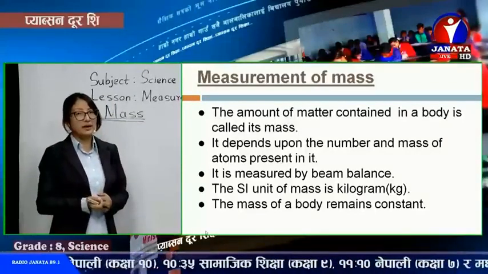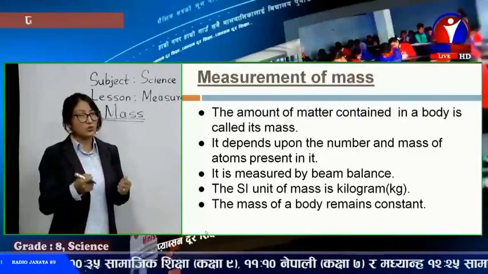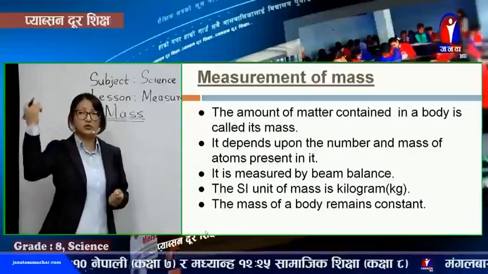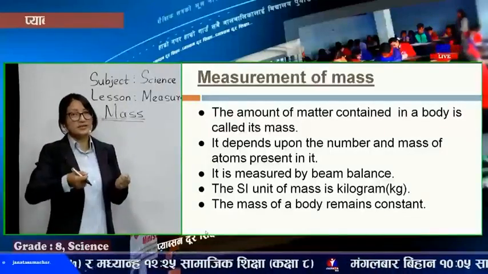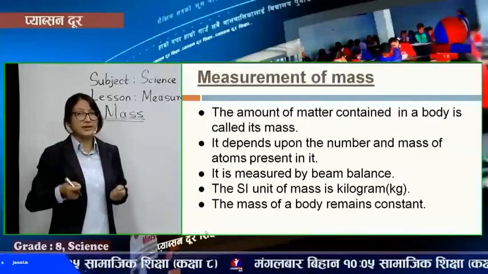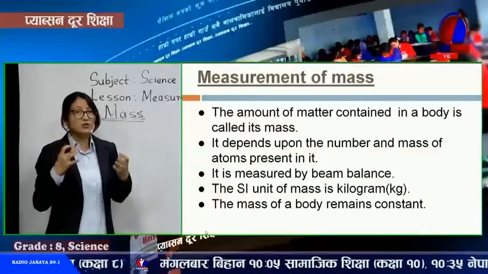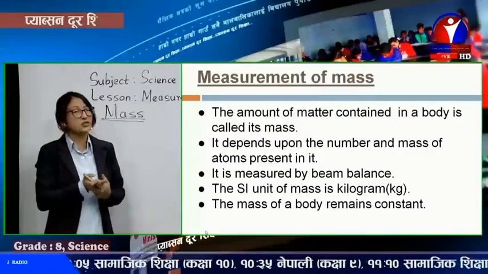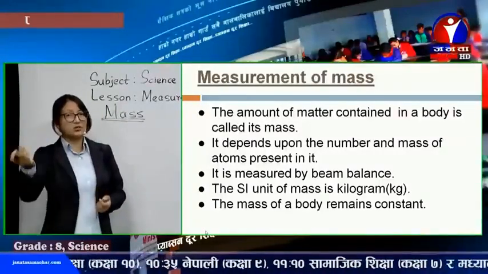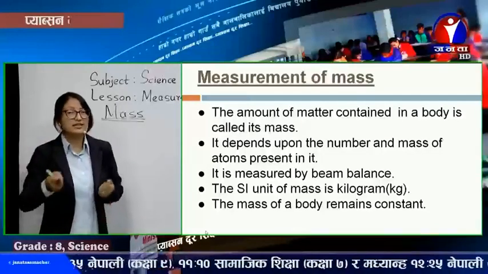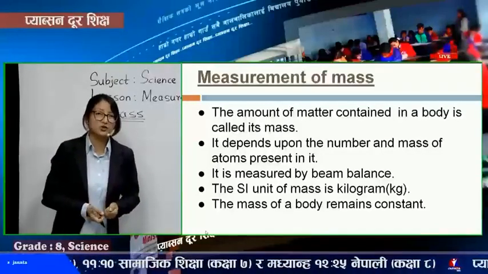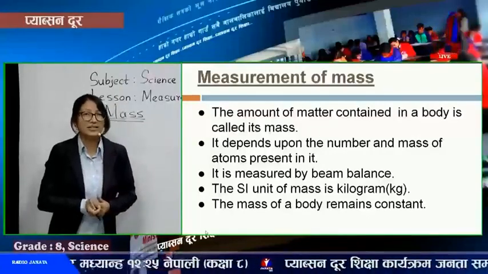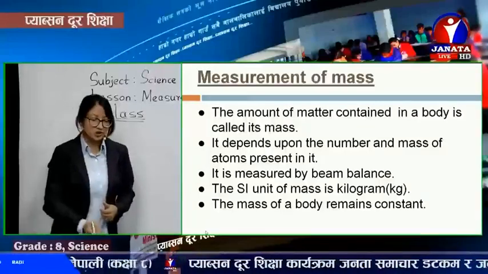Like you measure the mass, a kg of potatoes here, it's 1 kg. You go to different places, different countries, it's the same. Even if you take the same 1 kg of potatoes to the moon, the mass remains constant, because mass is the amount of matter in it. It does not vary from place to place. You go to Jupiter or Mars, its amount remains the same. The amount of matter, the atoms present in it, is the same. That's why mass has a constant value. It doesn't vary from place to place.